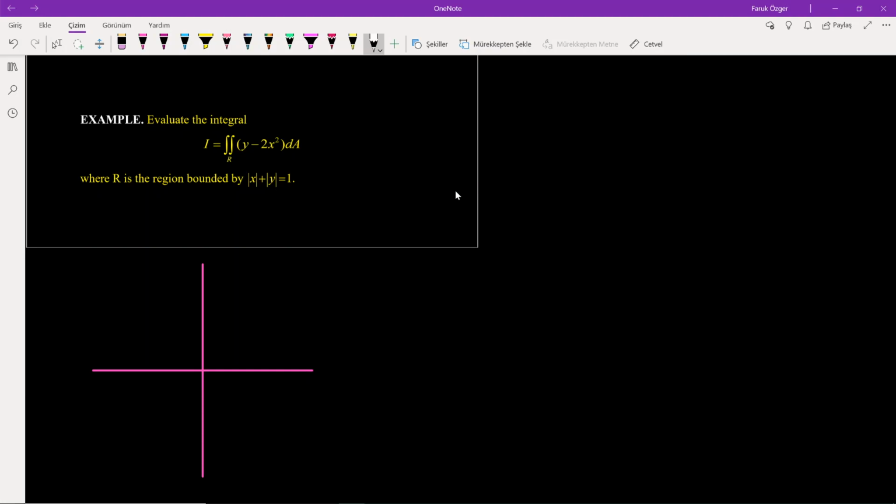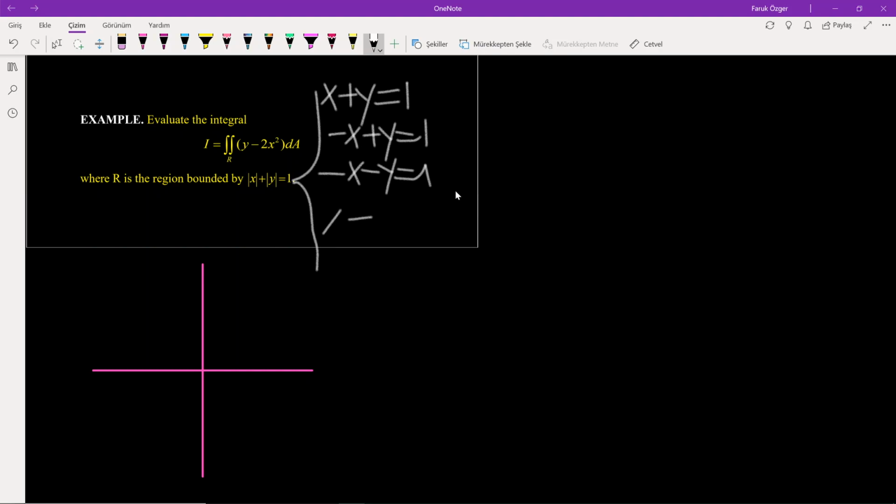This means that you have 4 equalities: x plus y is equal to 1, minus x plus y is equal to 1, minus x minus y is equal to 1, and finally x minus y is equal to 1. By this equality you have 4 equalities.